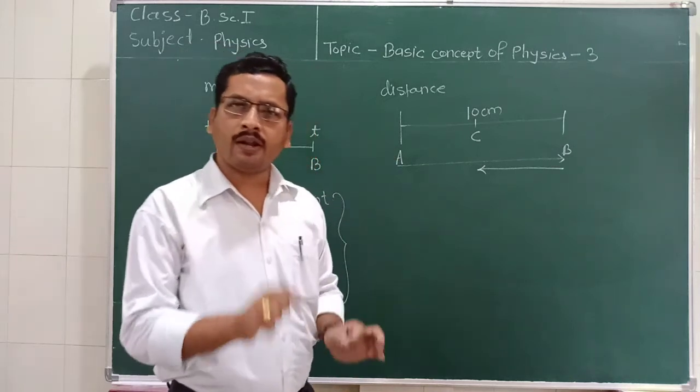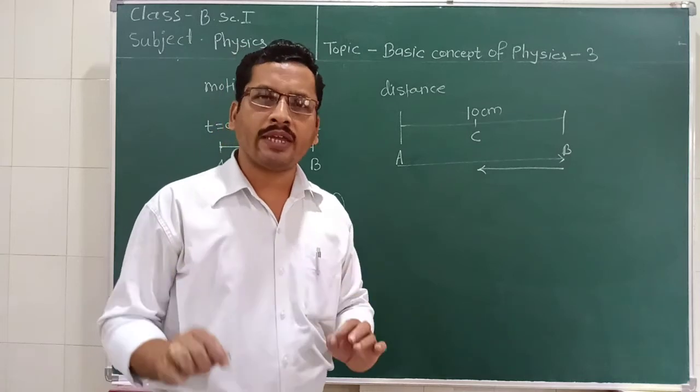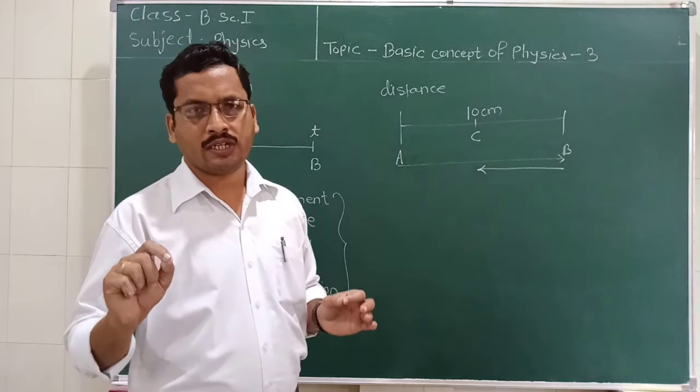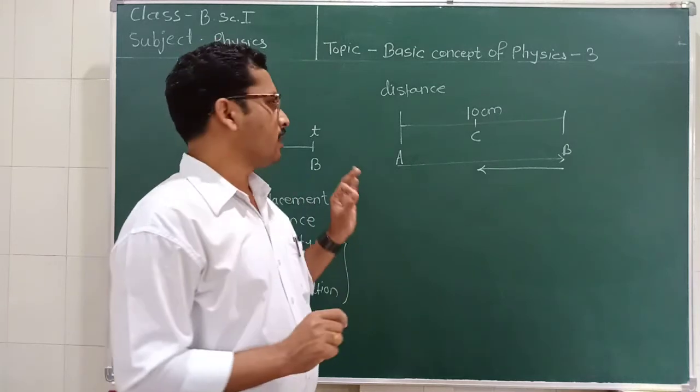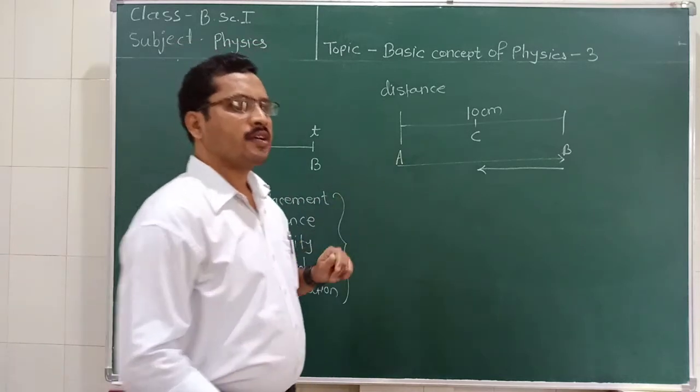It is independent of the direction. As the displacement depends upon the direction, the distance is independent of the direction. The total path covered by the particle or the object during the motion is called the distance.